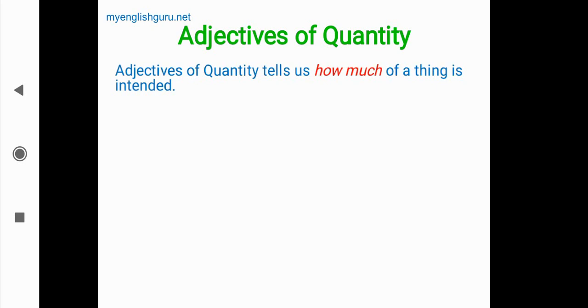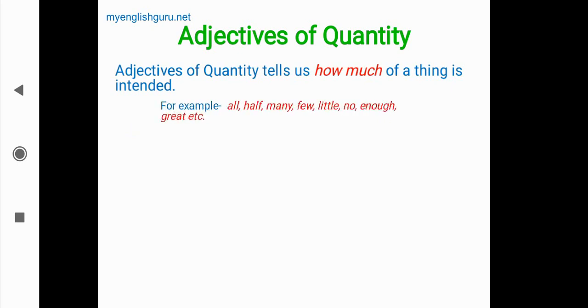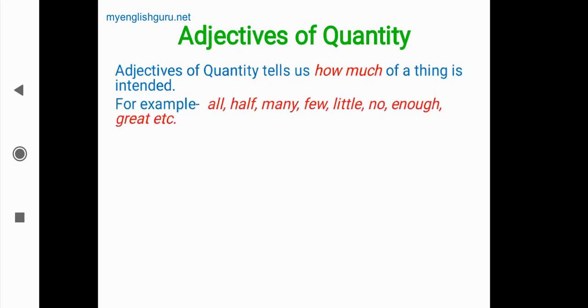Quality tells about the nature in the previous one, but quantity tells about how much, maybe numbers, the quantity of a thing. For example, we say all, half, many, few, little, no, enough, great, etc. These are the adjectives of quantity type.